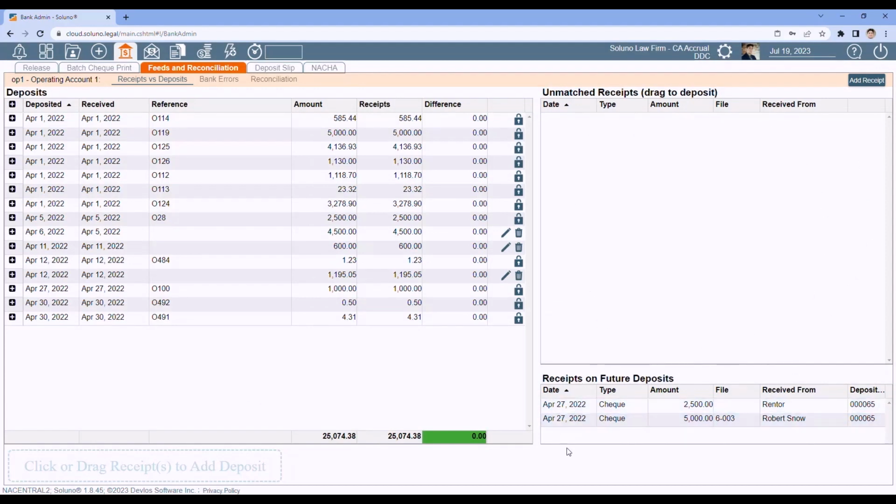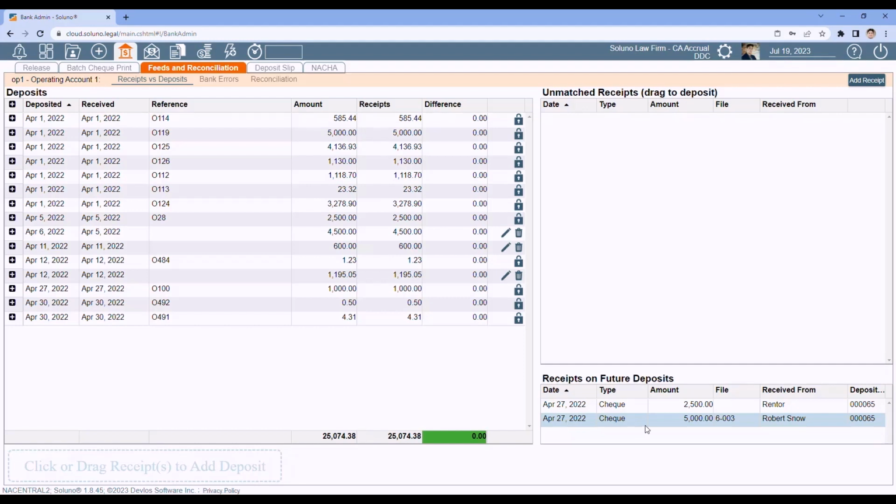At the bottom right is receipts on future deposits. Not necessarily a bad thing. It depends on how often you make deposits. So what this is telling me is that I've got these two receipts. They're dated April 27th. So that falls within my April 1st through April 30th statement date. But the deposit date on these are after April 30th, which is a possibility. Sometimes you don't deposit checks the day you get them.